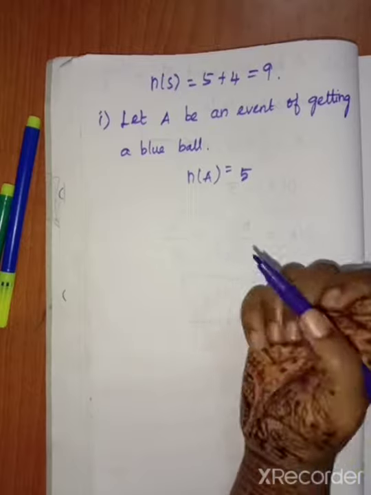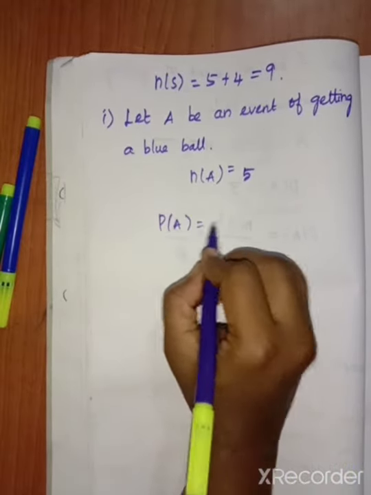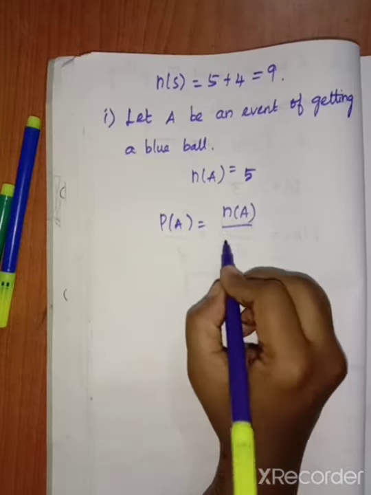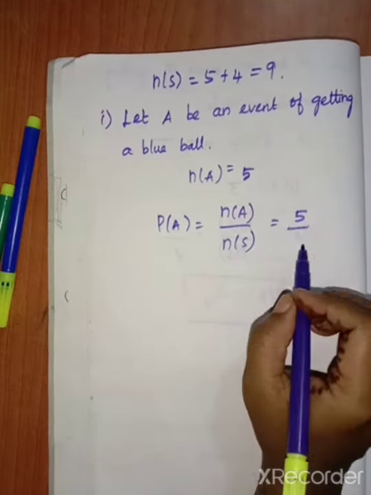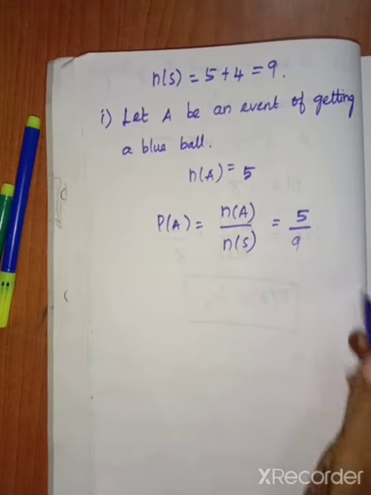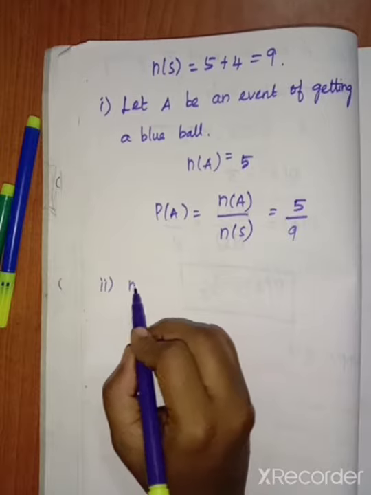Then we want to use the formula for the probability. So P of A equal to n of A divided by n of S. So here n of A is nothing but 5, n of S is 9. Then next one is the second one, that is not blue.